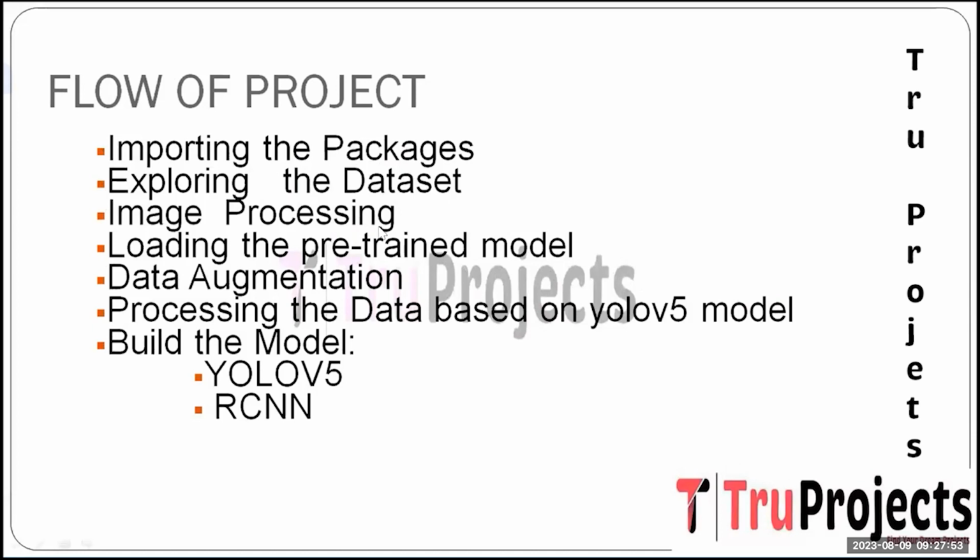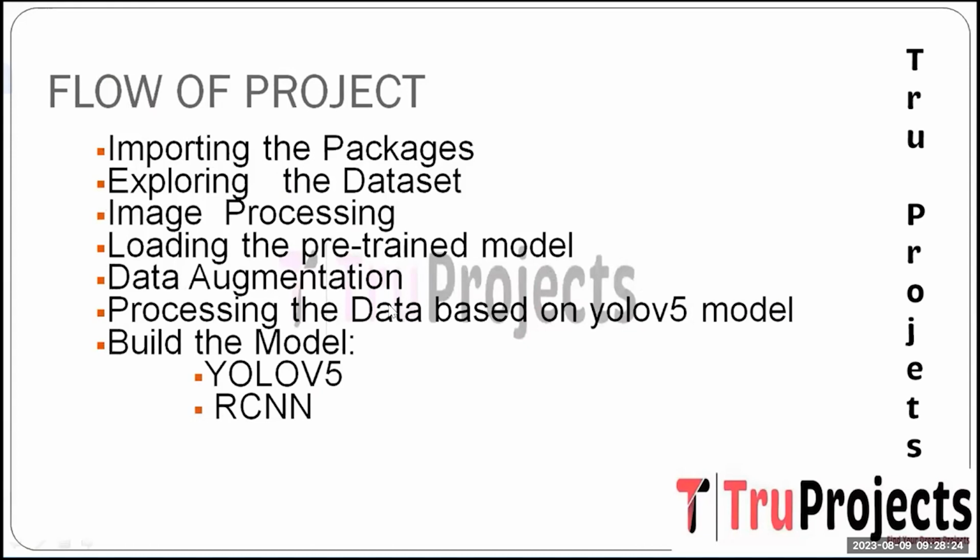And the next step is image processing. Image pre-processing techniques are applied to enhance the quality of input images. This includes resizing, normalization, and noise reduction to prepare the image for further analysis. And the next step is loading the pre-trained model. A pre-trained deep learning model such as YOLO V5 is loaded. These models are trained on a large dataset for the object detection task and can be adapted for finger vein detection.